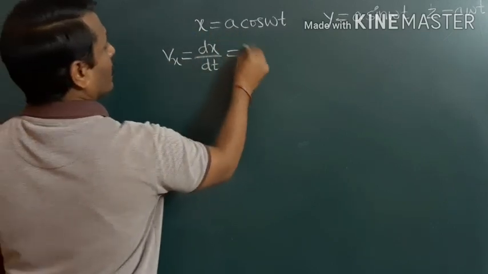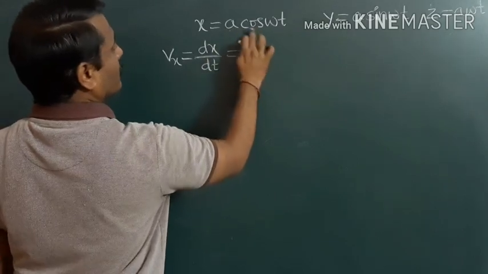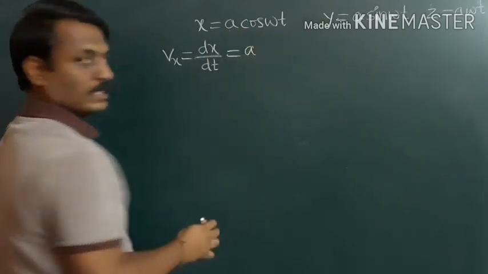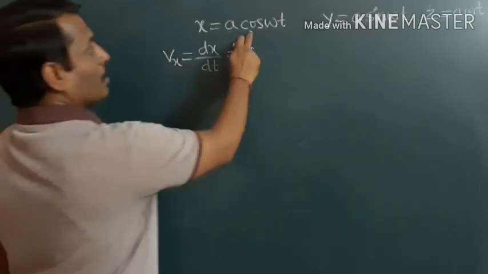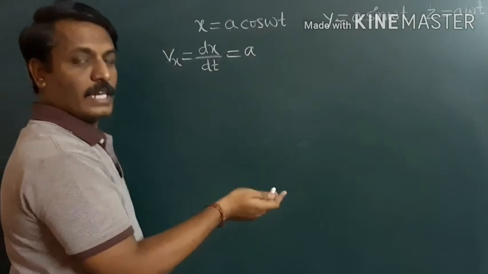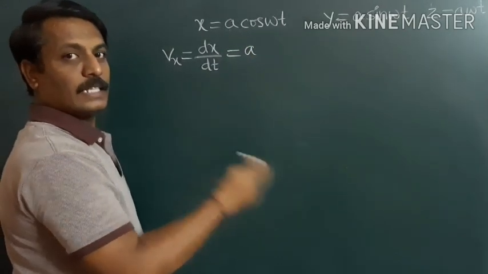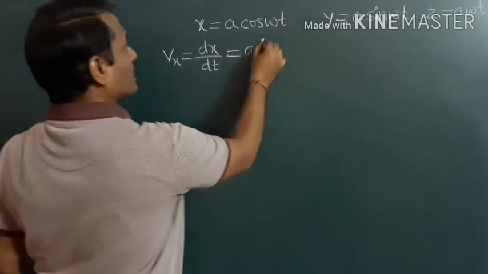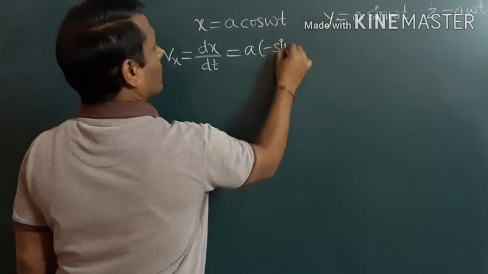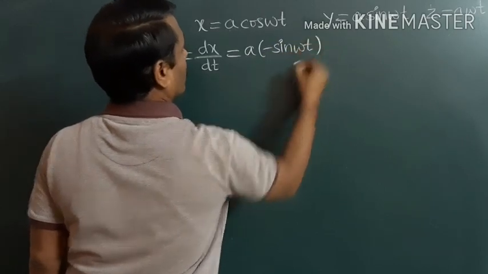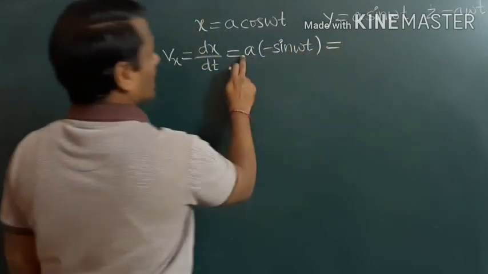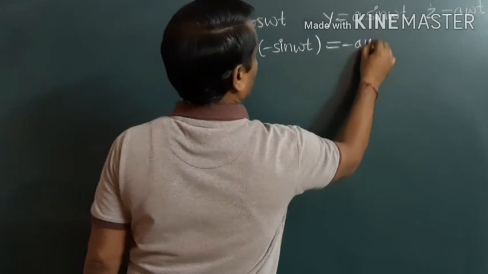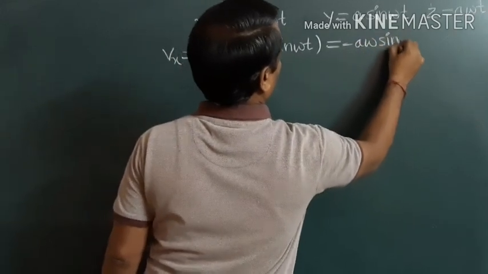Here a is constant, we write it as it is. Differentiation of cos x is minus sin x, but differentiation of cos ax is minus a sin ax. Similarly here differentiation of cos omega t is minus omega sin omega t. So we can write Vx equal to minus a omega sin omega t.